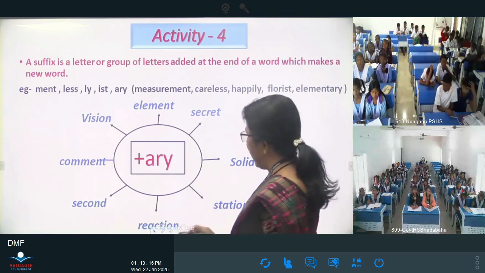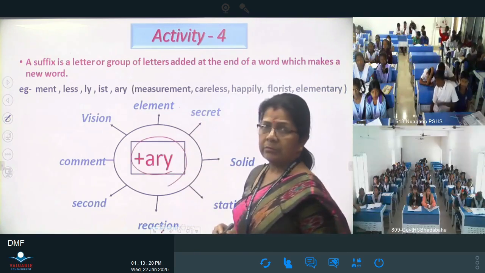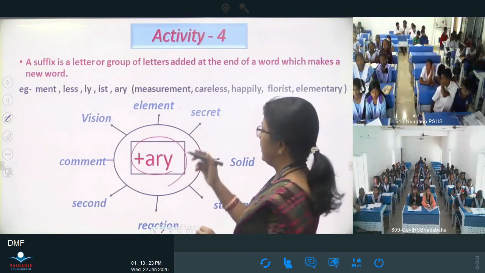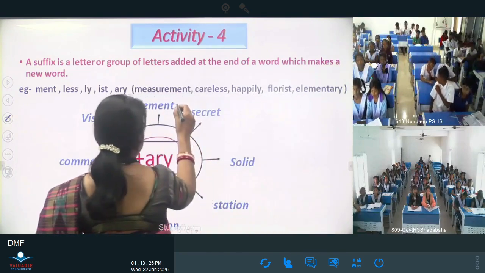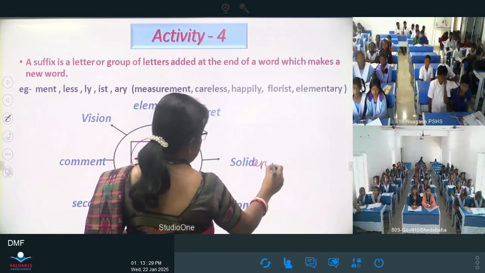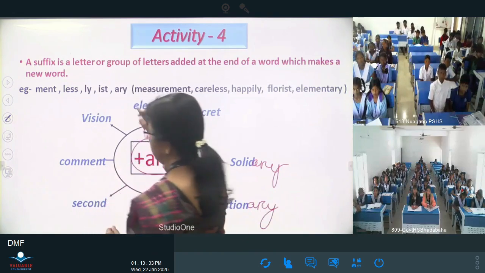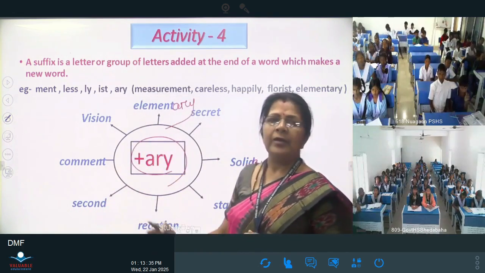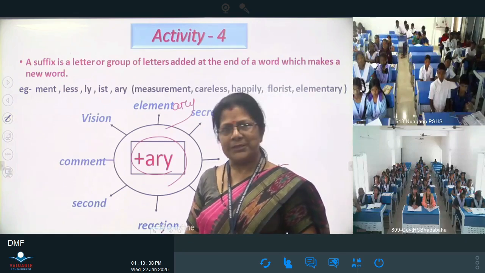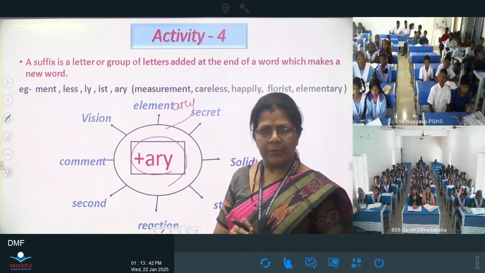Add ARY and write down the new word. Element, elementary, then solid, solidary, okay, station, stationary, okay. So in this way you write down the new word by using the suffix.